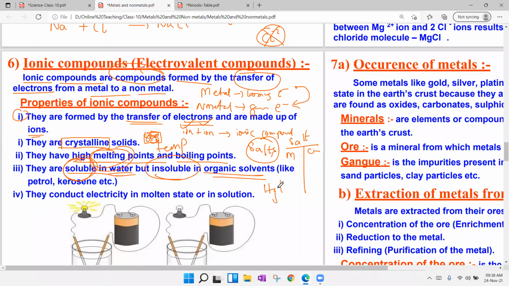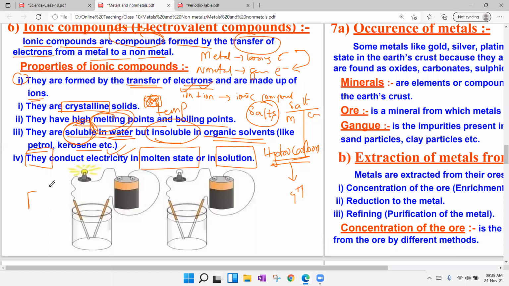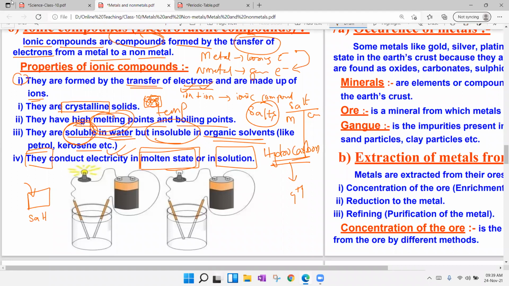Organic solvents means hydrocarbon compounds, which we are going to study in your fourth chapter. Hydrocarbon compounds like petrol, kerosene, oil, diesel, etc. It will not be soluble. They conduct electricity only in molten state or in solution. Molten means liquid state. If you take a normal big crystal of salt and pass electricity through it, it cannot conduct. They do not conduct electricity in solid state. They conduct electricity only in molten or liquid state.